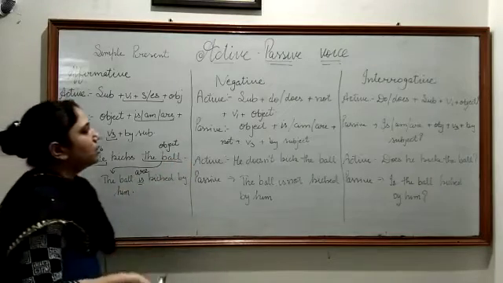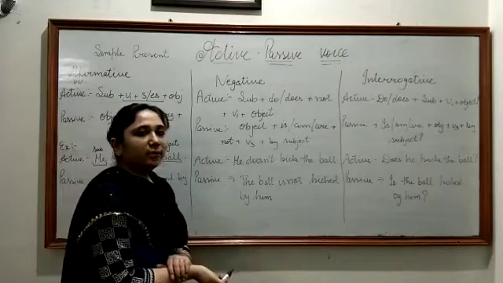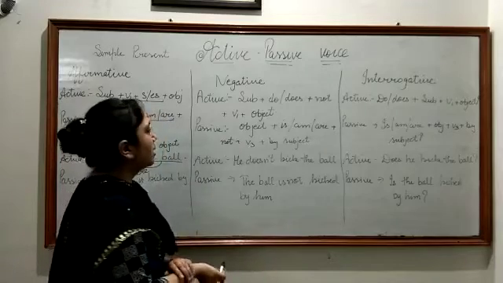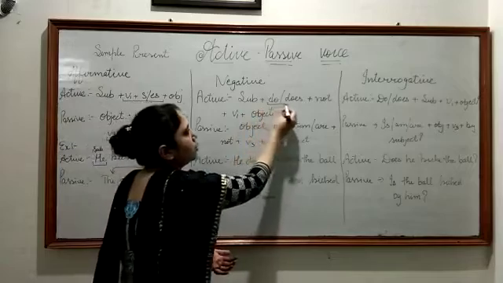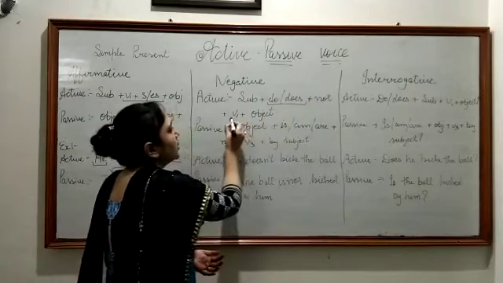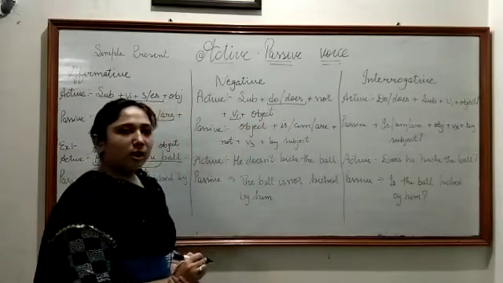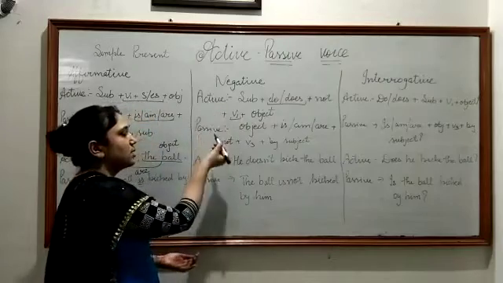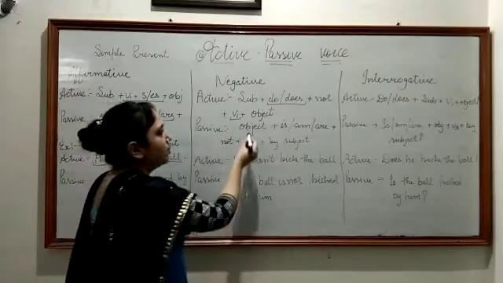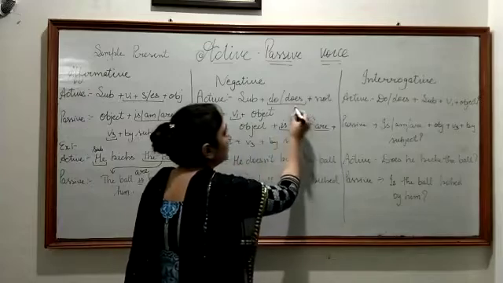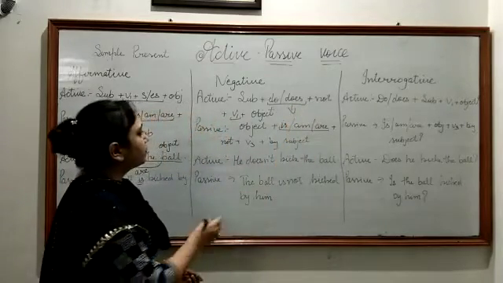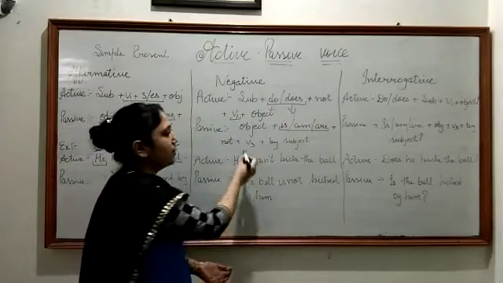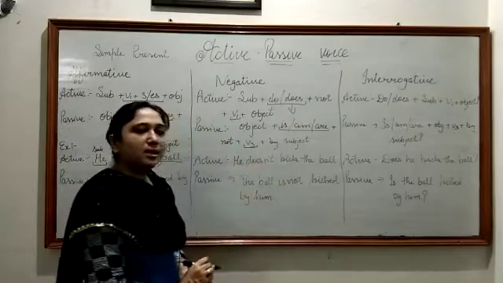Okay? So your next type is negative. Negative in simple present. In active sentence we have subject plus do/does plus not plus V1 plus object, and when we convert this active sentence into passive we have object plus is/am/are, means this do/does converts into is/am/are, plus not plus V3 plus by subject.